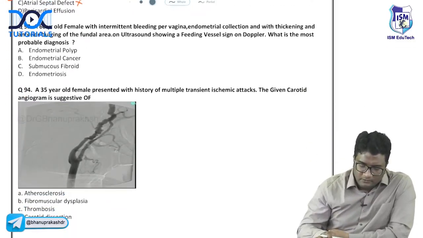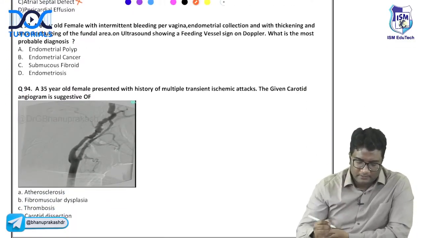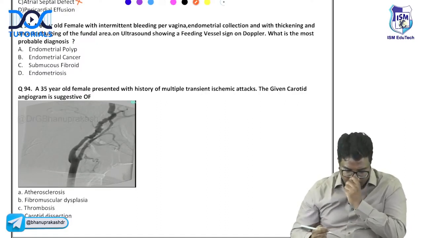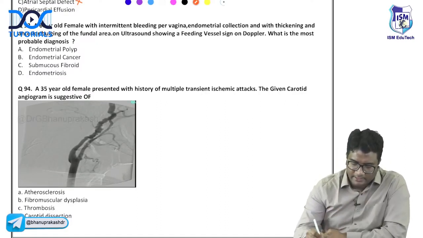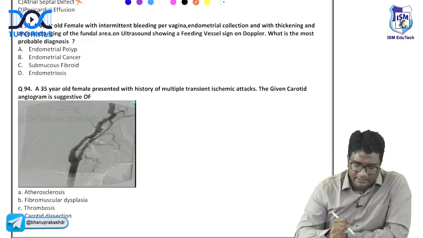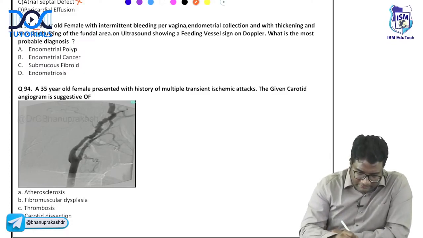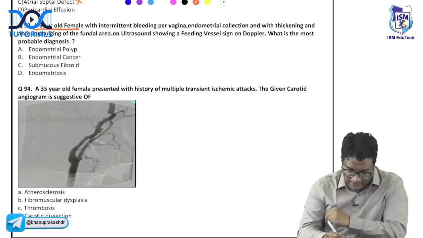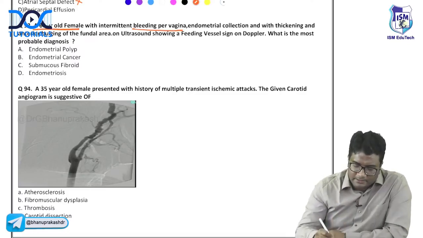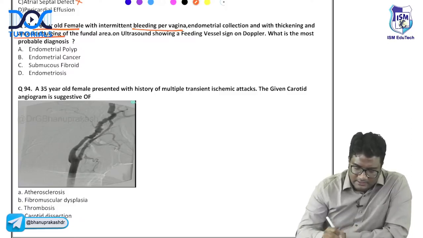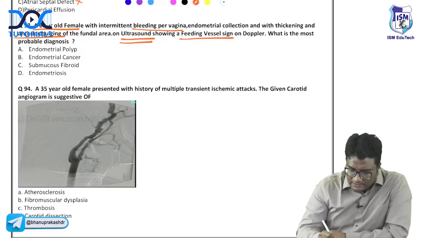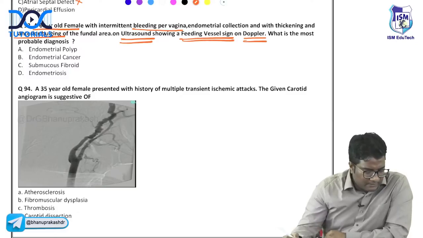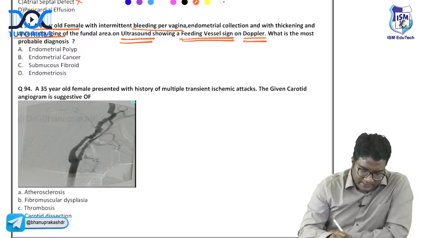Okay, look at 93. Can you tell me what is 93? A 60-year-old female with intermittent bleeding per vagina, endometrial collection with thickening and anterior bulging of fundal area on ultrasound, a feeding vessel on Doppler. So there is an elderly, postmenopausal female, bleeding per vagina is seen. There is endometrial thickening and anterior bulging of the fundus. The ultrasound shows a classic feeding vessel sign on Doppler. So this is definitely endometrial polyp.